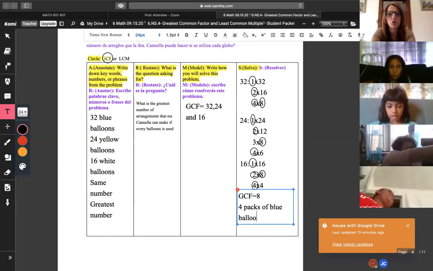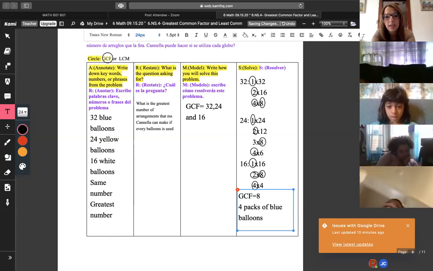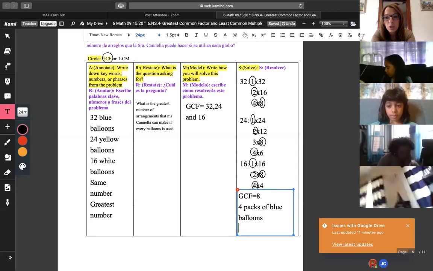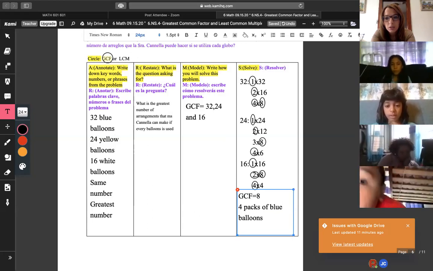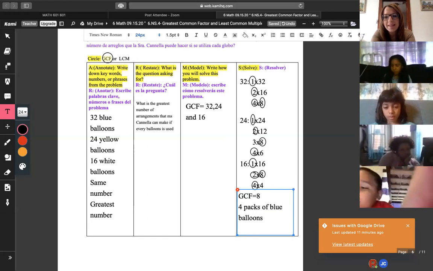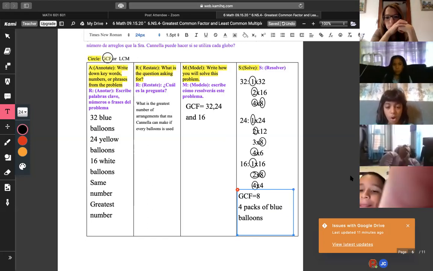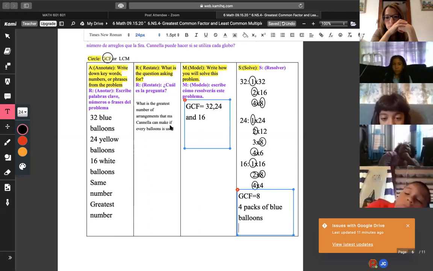Yeah. Now you try 24, which is yellow. How many yellow packs of balloons do we need to get to 24? If we already had 8, 8 times... Go ahead. 2 times 12. 2 times 12, right, but the GCF is 8. So 8 is paired with what number? Oh, 8 is paired with 3.